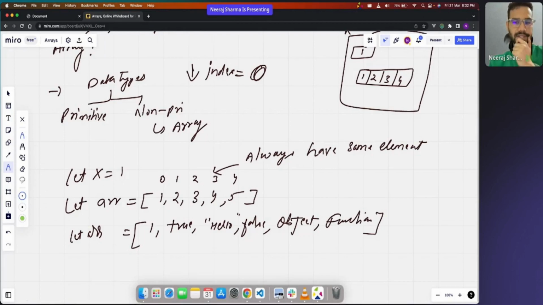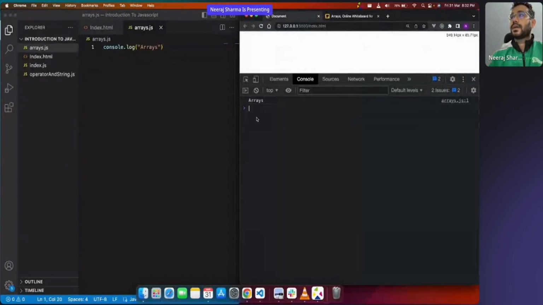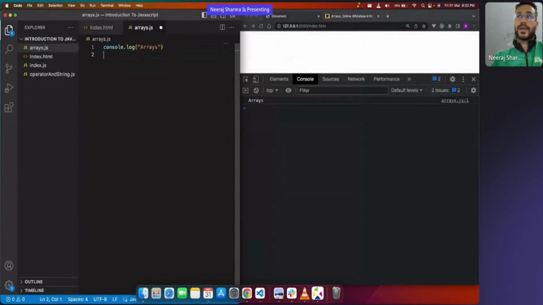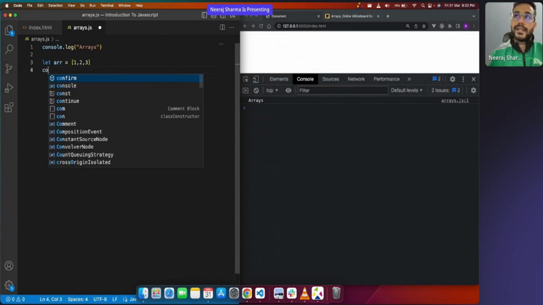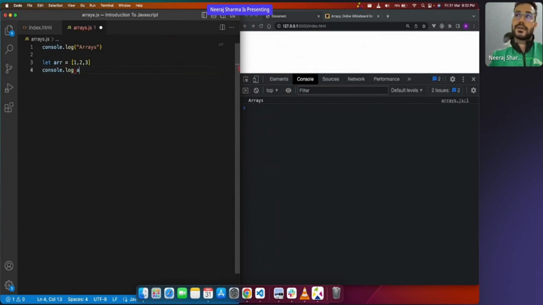Okay, maybe let's do this in action and then you will get it. So we have this document, and we are talking about arrays. What I'm going to be doing is I'll create an array. First array we will create: let arr equals 1, 2, 3. And I'll say console.log.